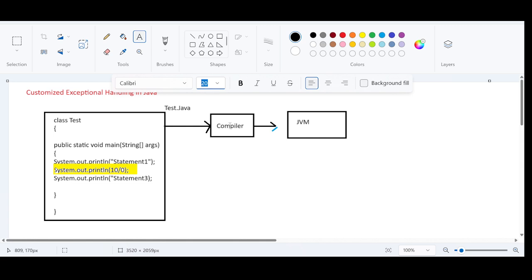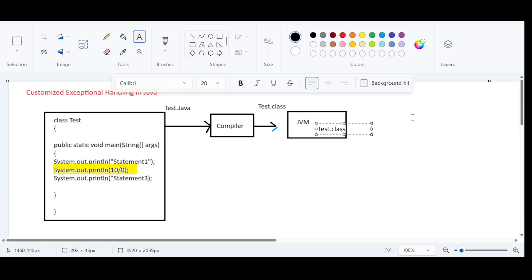Test.java will be sent to the compiler. The compiler will generate Test.class. And the Test.class file will be loaded into the JVM, and the JVM will execute.